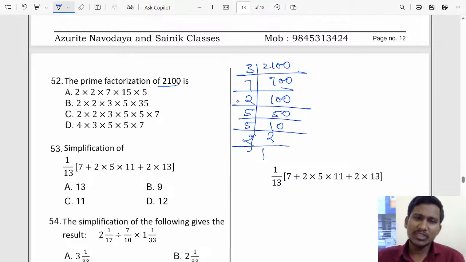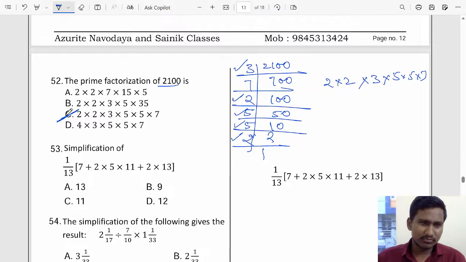So 2 is how many times? 1 time, 2 times. So 2 into 2, and then 3 is 1 time, and then 5 is how many times? 2 times. So 5 into 5 and into 7. This is the answer. So which is the answer here? That is option C. Or you can directly look at the options and identify the answer.